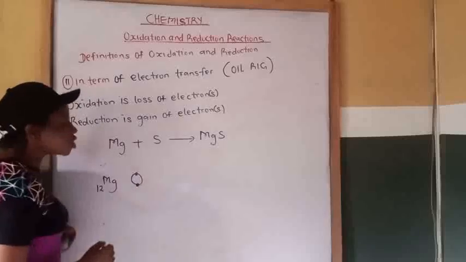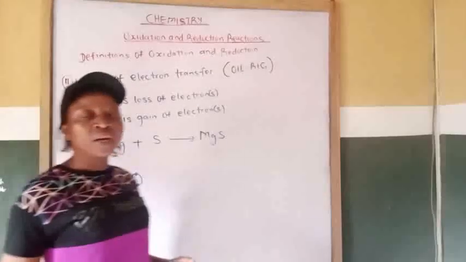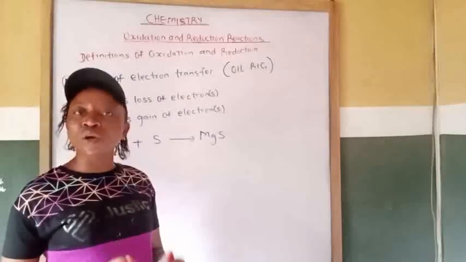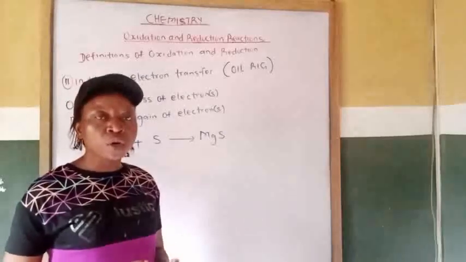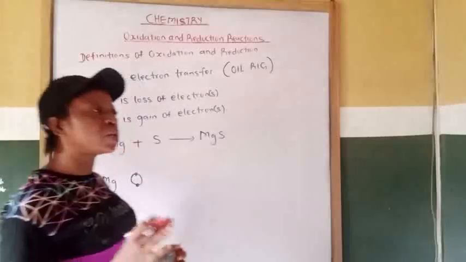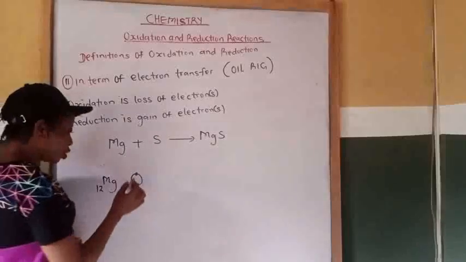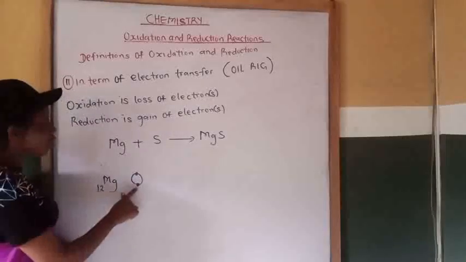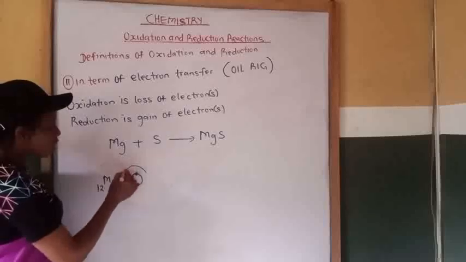Don't forget that according to our electron distribution, the first shell, known as the K shell, carries a maximum of 2 electrons, while the L, M, N shells carry a maximum of 8 electrons. Out of 12 electrons, the first shell carries 2, then the second carries 8.